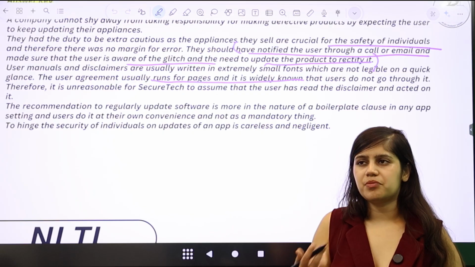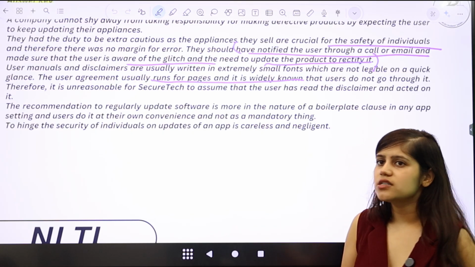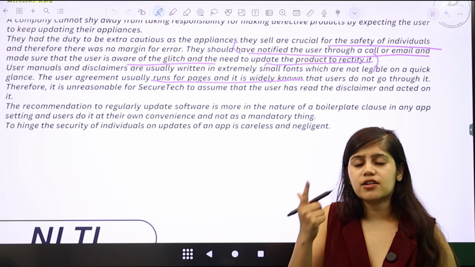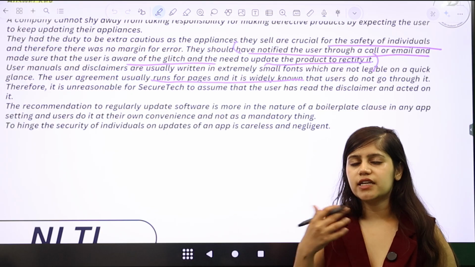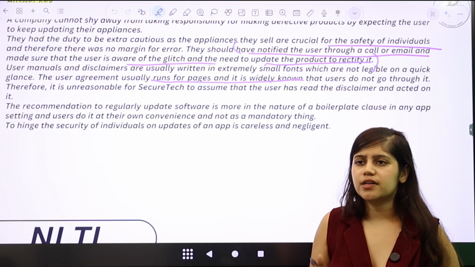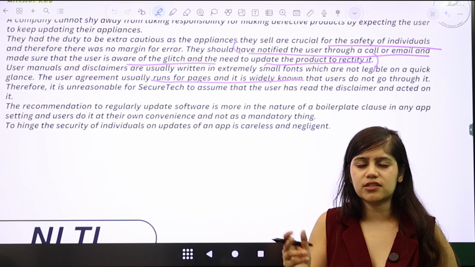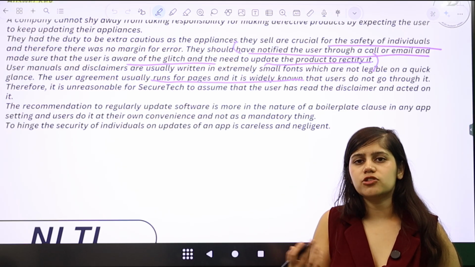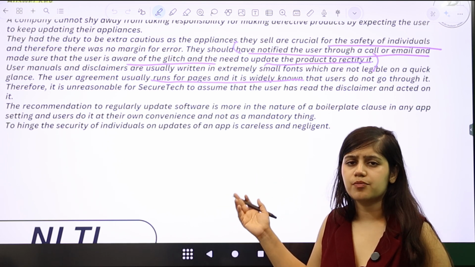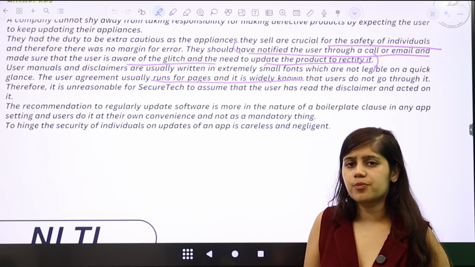But why are we as individuals not more cognizant of it? It's simply because these user agreements are, first of all, written in very tiny fonts, and they run for pages, which means that people really do not have the time to go through them at length. People do not have that time in life in general, but also a lot of people are not literate enough in the first place to understand the legal language that is written in the user agreements. Legal language in general is quite difficult to understand, and therefore it's not possible to expect that normal individuals will be able to understand that and incorporate that also.